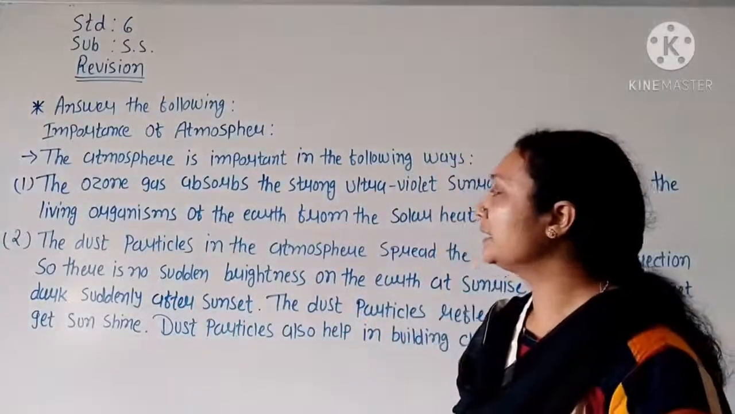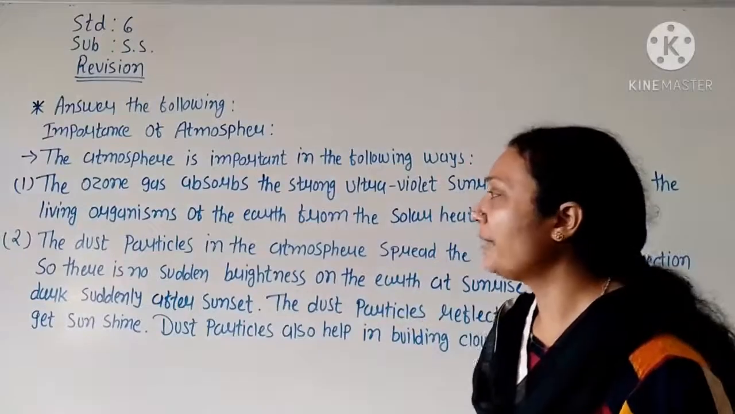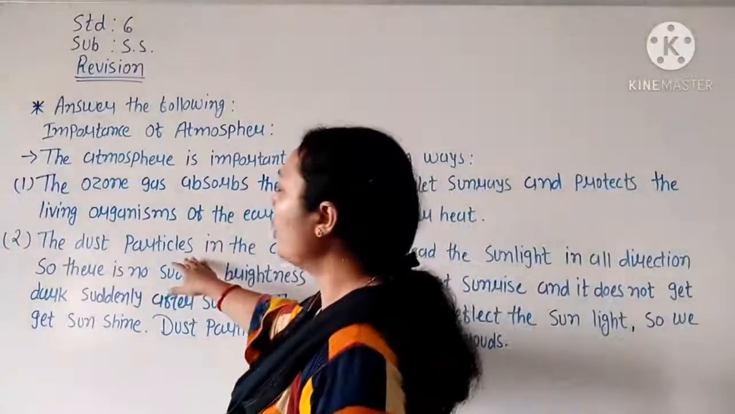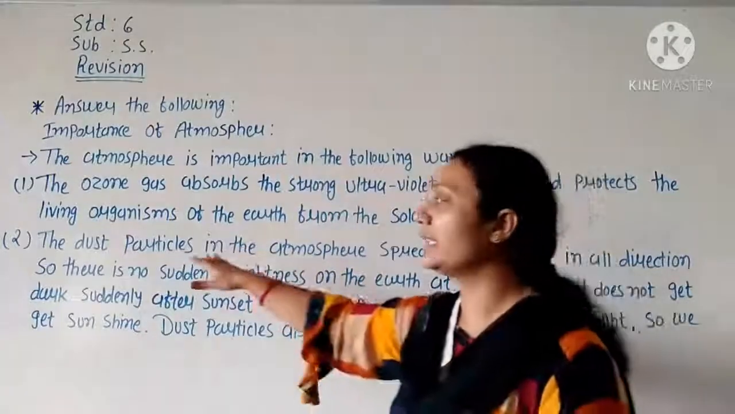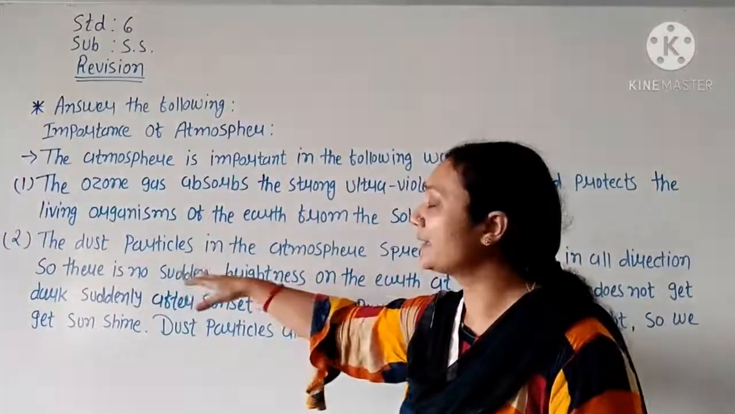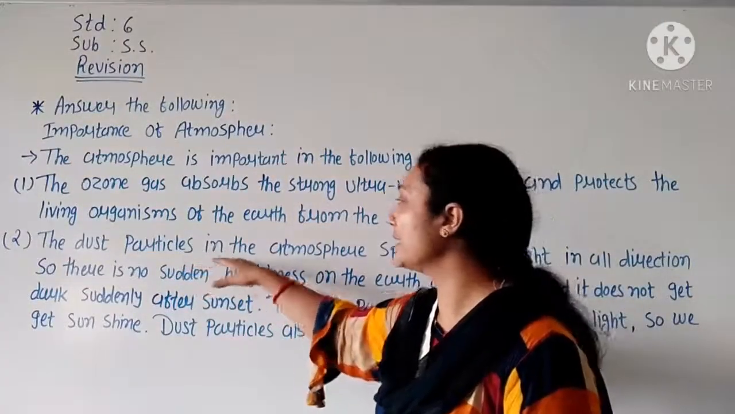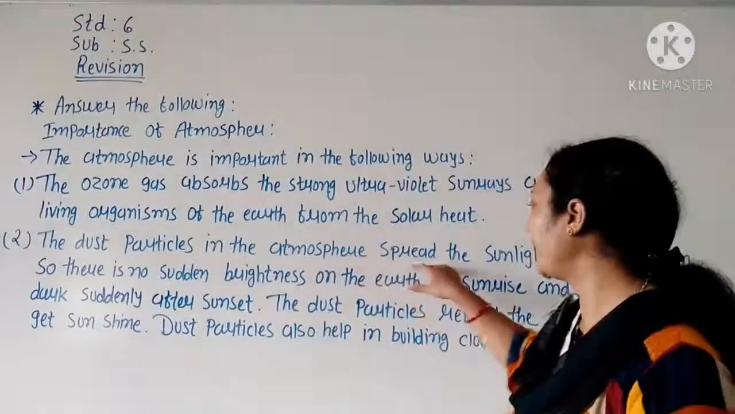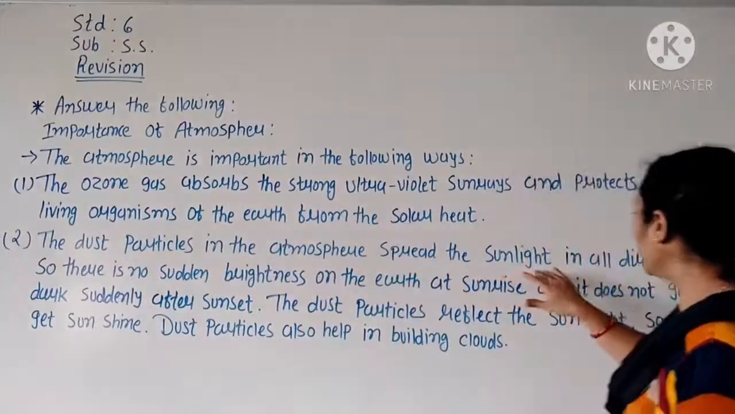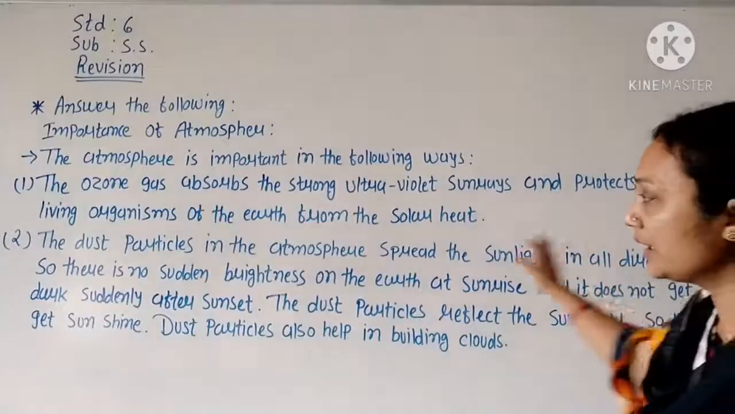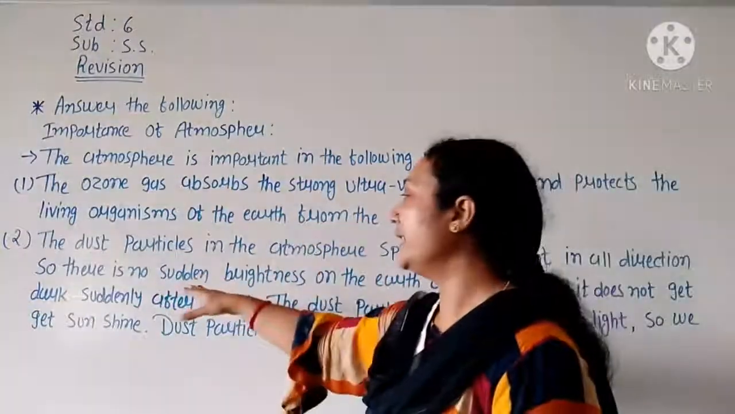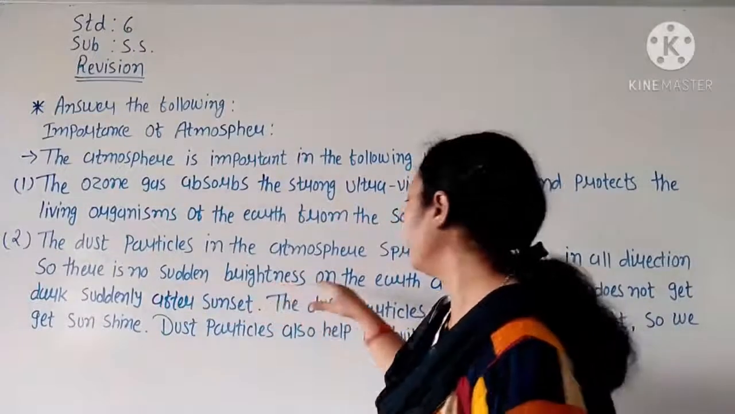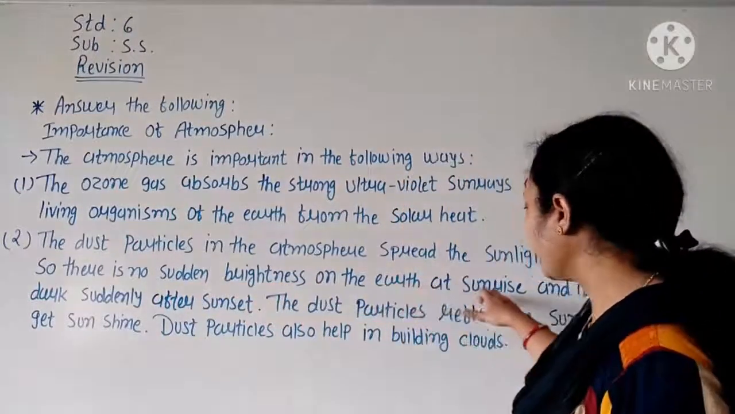Second is the dust particles. Particles means small pieces of matter. The dust particles in the atmosphere spread the sunlight in all directions. In all directions the dust particles spread. So there is no sudden brightness on the earth at sunrise.